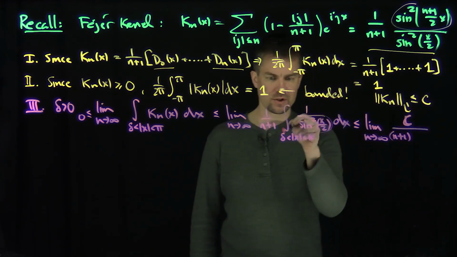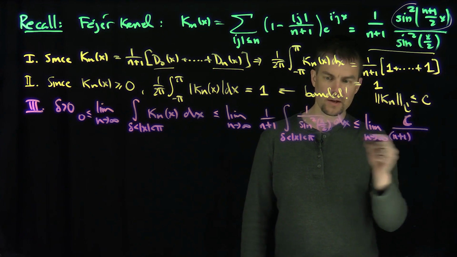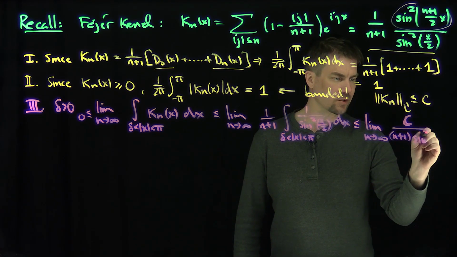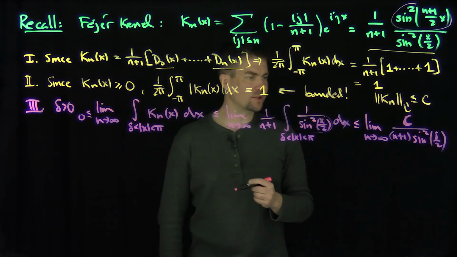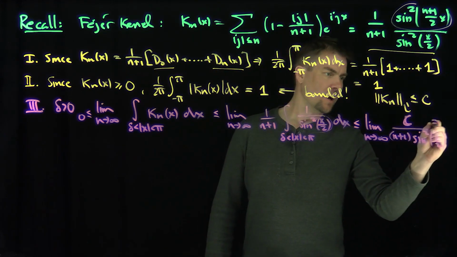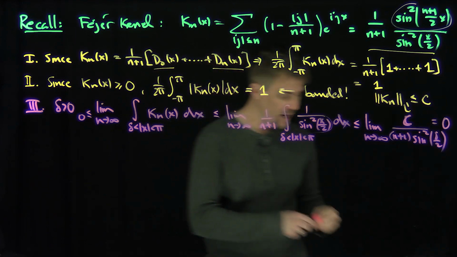I need another constant over here just for the length of this interval. It depends on delta. It's sort of irrelevant, like pi minus delta, obviously. And then the sine squared of just delta over 2. Of course, delta is just a fixed constant over here. So as n goes to infinity, this limit goes to 0. So in other words, what we've just shown is this Fejer kernel is an approximation to the identity.